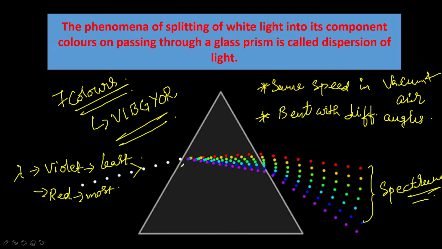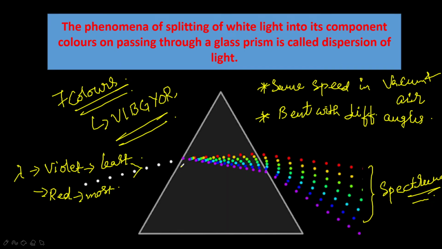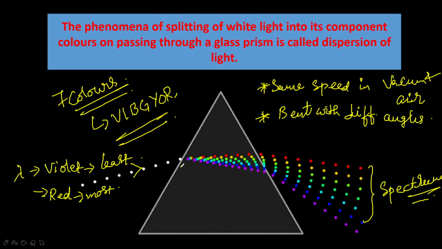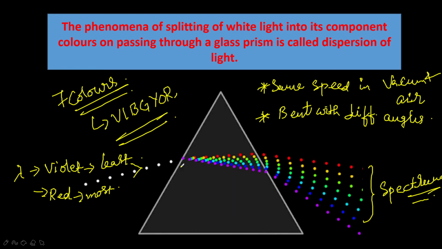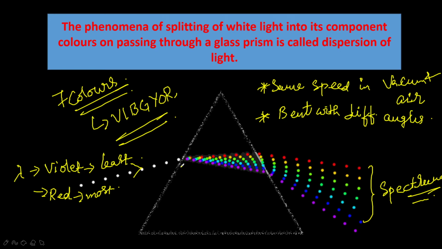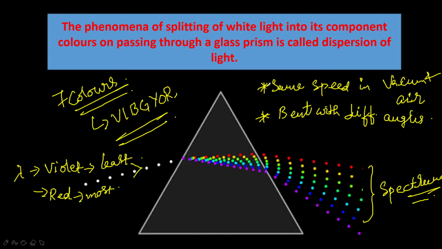If the wavelength is least, then it will bend and deviate most. If the wavelength is more, then it bends and deviates least. Okay, so oppositely, this is the bending and deviation. So the comparison, if we see for prism and